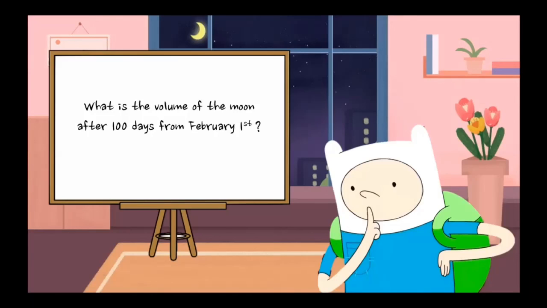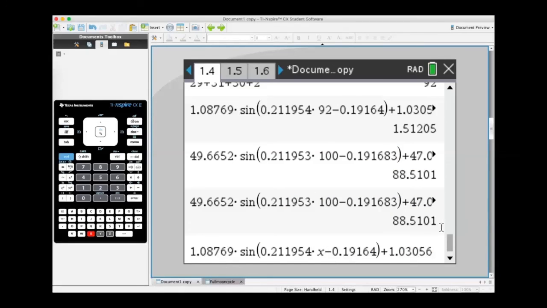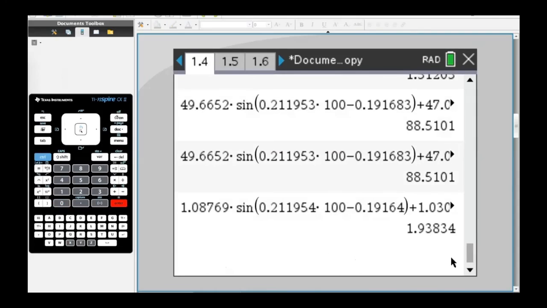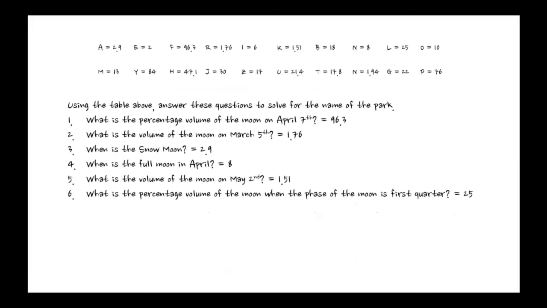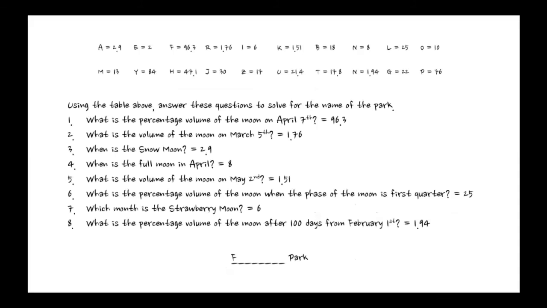The last question requires us to calculate the volume of the moon after 100 days from February 1st. To calculate this, we simply have to substitute x with 100 in the equation for the volume of the moon. Then we have 1.94 as our answer. The answers for the questions are 96.3, 1.76, 2.9, 8, 1.51, 25, 6, and 1.94. According to the numbers, we can figure out that the name of the park is Franklin Park.